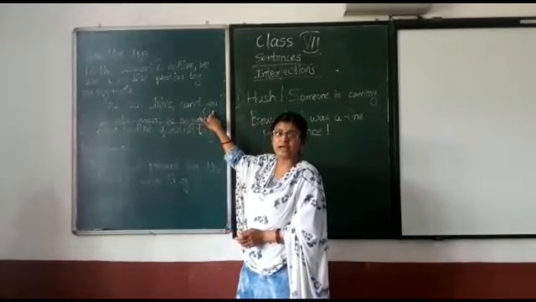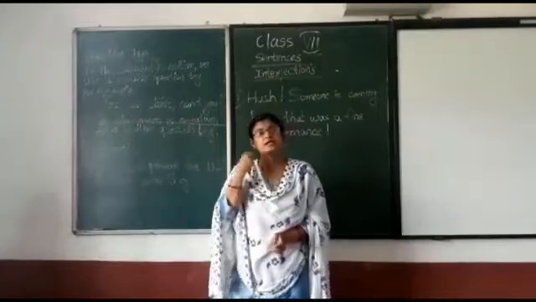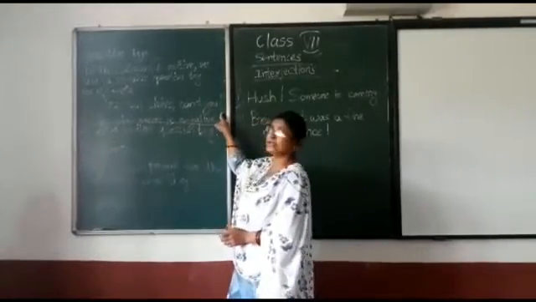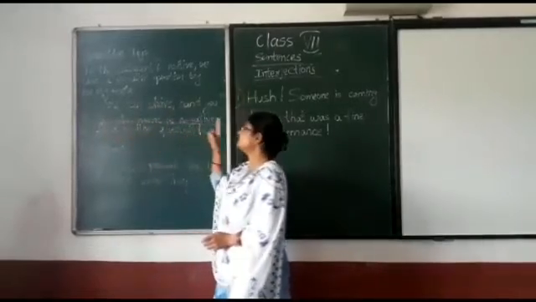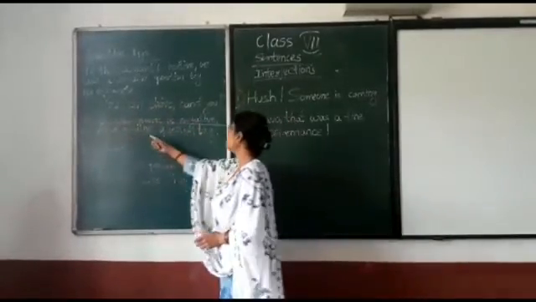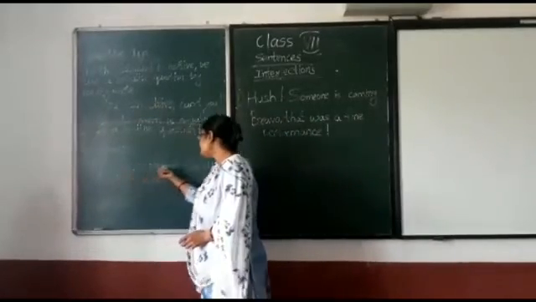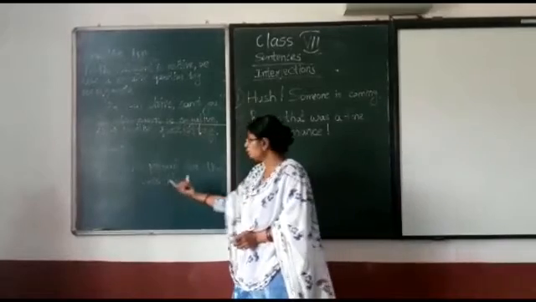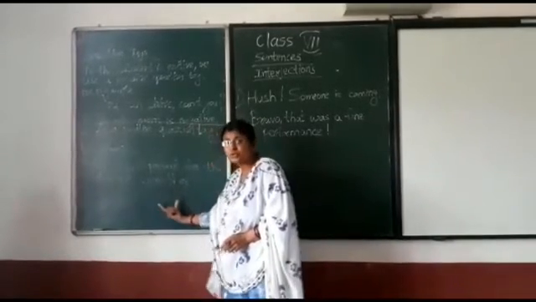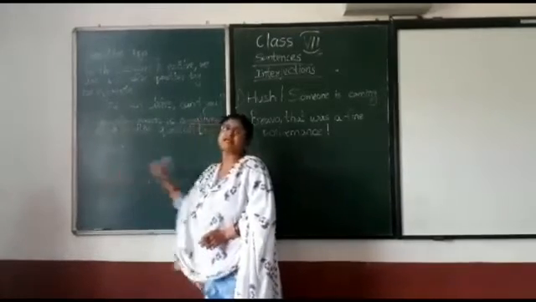It's a question tag that we use for the confirmation of our statement, and at the end we put a question mark. And if the statement is negative, then we use a positive question tag. For example, they weren't present for the meeting. Were they?